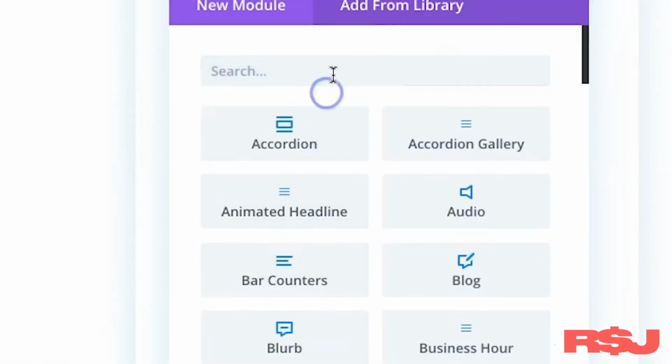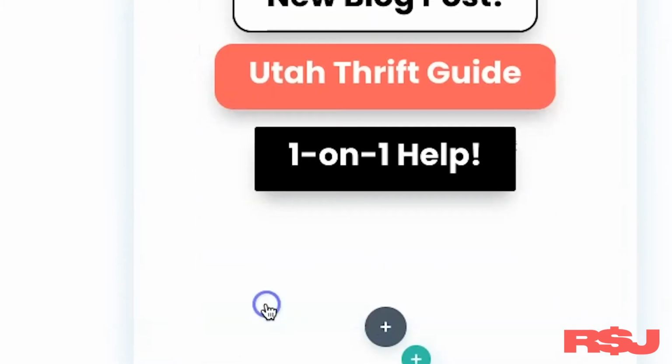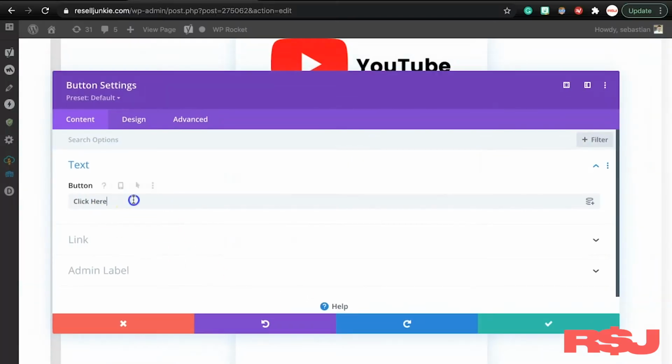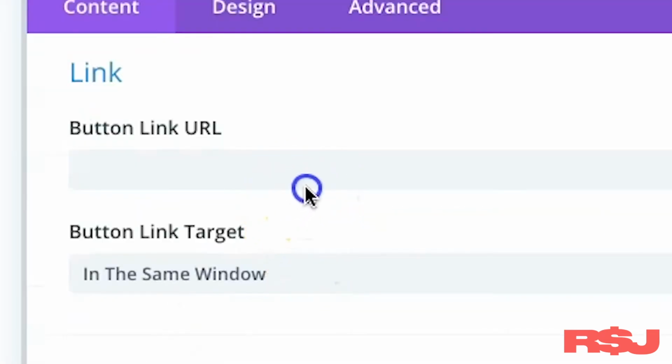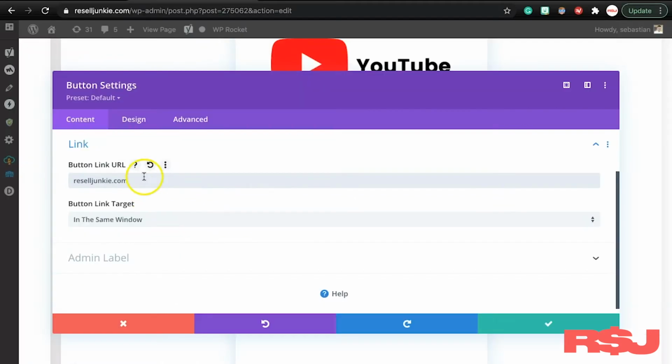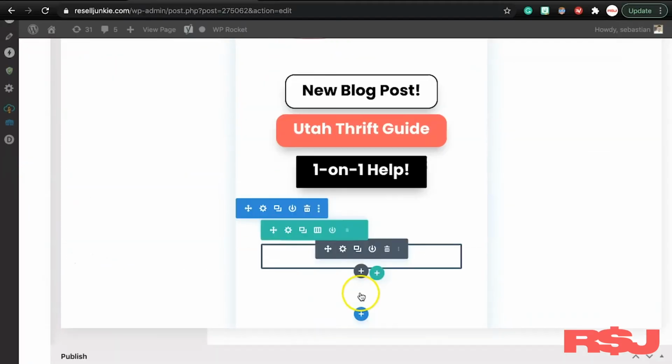And then when it pops up, all we're going to do is type in button or select button right there. Now let's do this. Test 1, 2, 3. The link, we'll just put a link because if you don't put one, it will not show up. We're going to press OK. You see there's nothing there. That was so uneventful, right? You would think there'd be something there, but there's not.